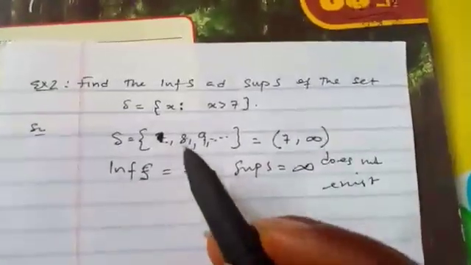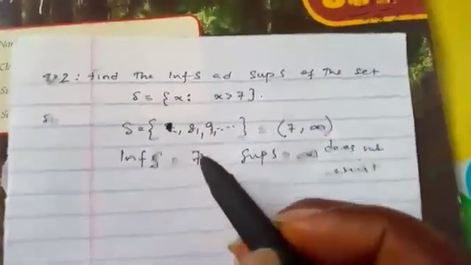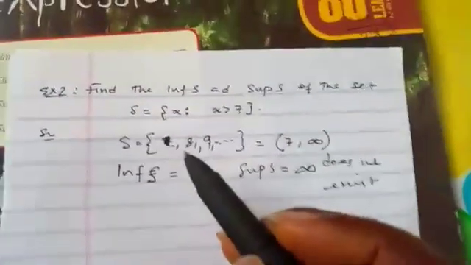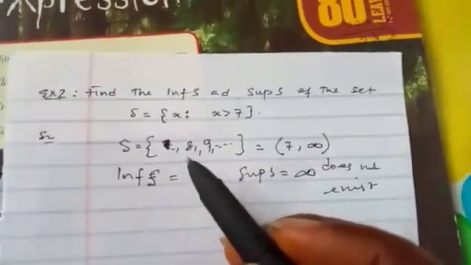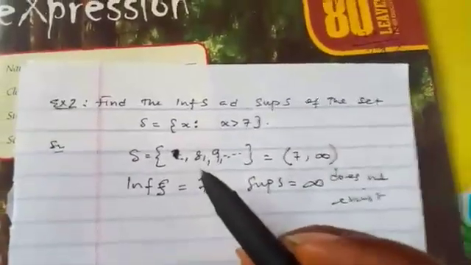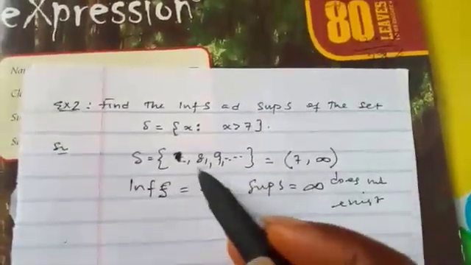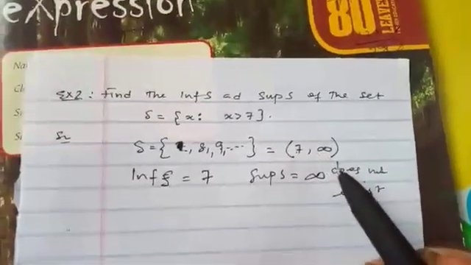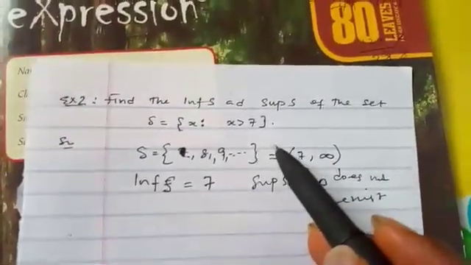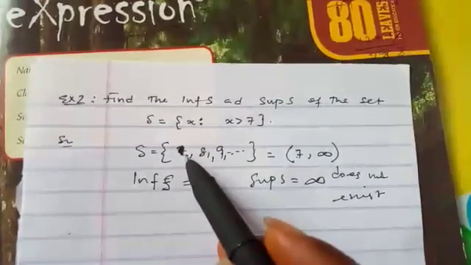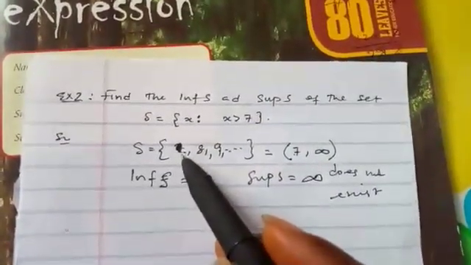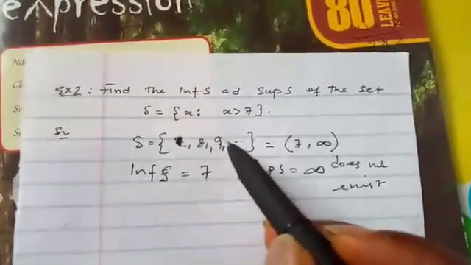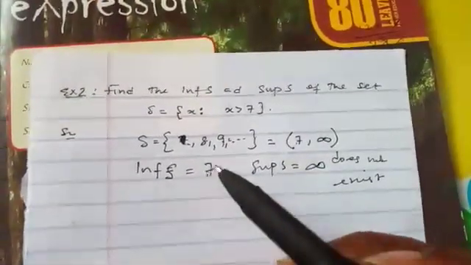But you observe here that the infimum is 7, but it does not belong to this set. So it happens that the supremum may not belong to the set, while the infimum too may not belong to the set. The infimum is 7, but it has no supremum because there's no end there. So 7 is the least number among the numbers that are bounded below. Although 7 is not inside the set, 7 is the infimum.